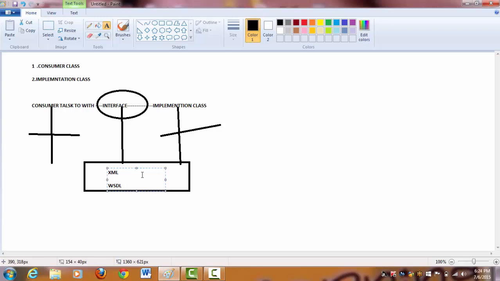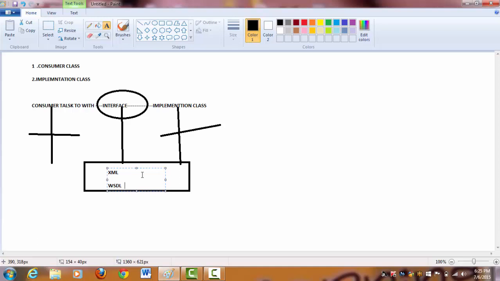So WSDL is something which is very useful. For example, let's say we are writing our own application and we have written a client app.